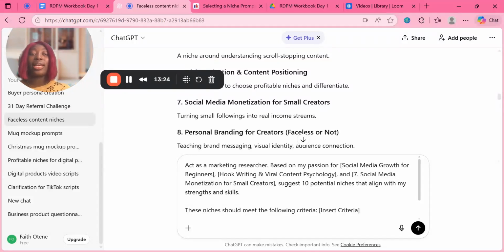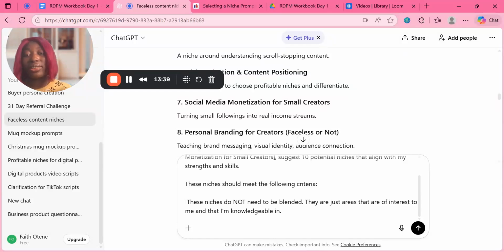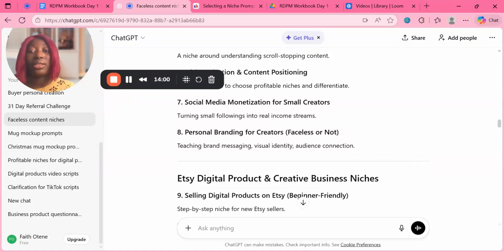Now the next one is, these niches should meet the following criteria. Now, what are the criteria? You're going to delete the one that says insert criteria. And then the one that says important, you can delete that as well. So these are the criteria: these niches do not need to be blended. They are just areas that are of interest to me and that I'm knowledgeable in. Remember I said that earlier, go for the one that you are knowledgeable in, right? And then you're going to hit send. And once you do that, it's going to generate your answers for you.